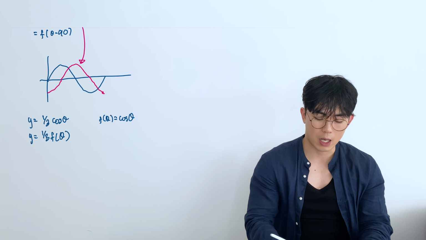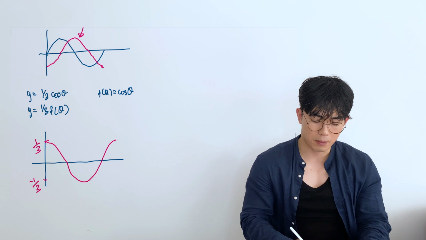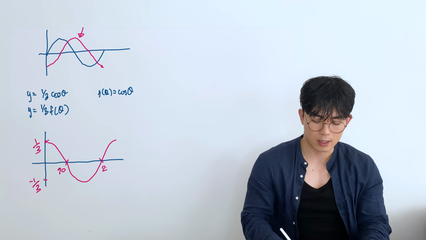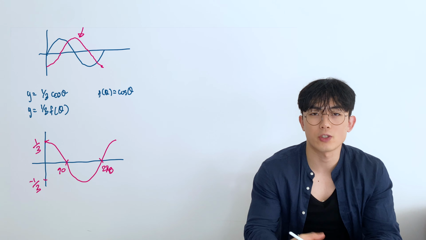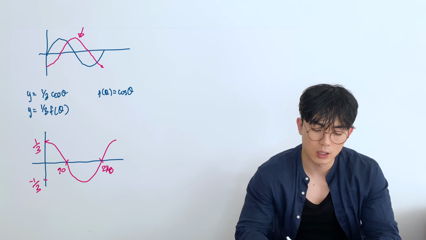So if I were to draw the cos graph, it's going to look something like this. But remember, the maximum and minimum used to be 1 and -1, right? But if I multiply by 1/3, it's now going to be 1/3 and -1/3, like this. And it's still going to cross at the same positions, 90 and 270 degrees. So as you can see, all the transformations are still applied the same way. It's just to these trig graphs now.